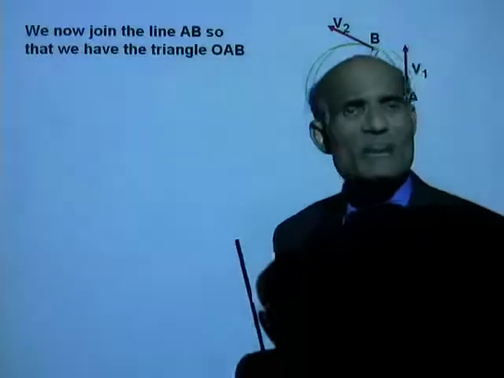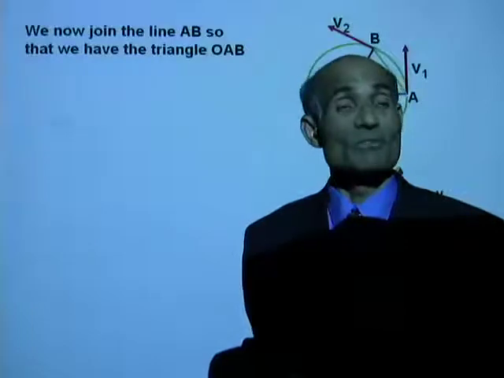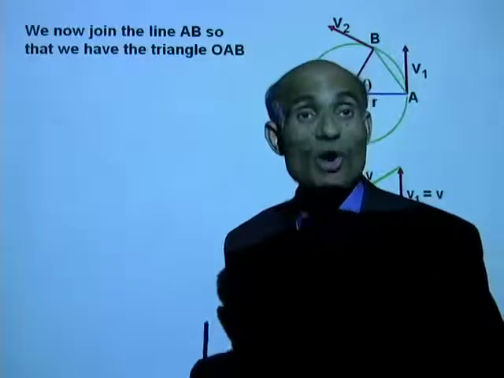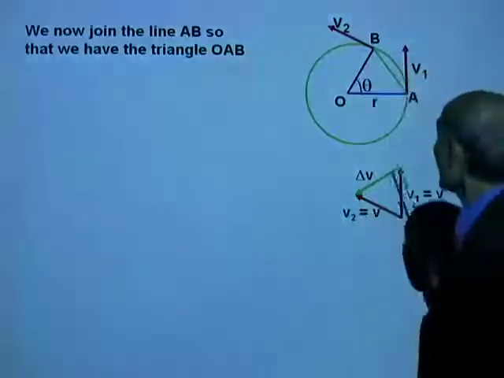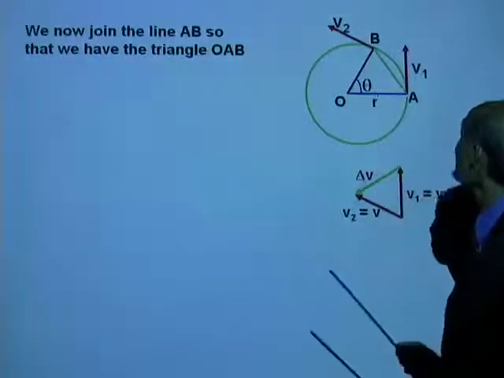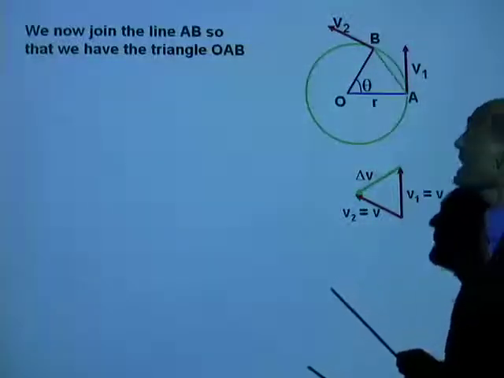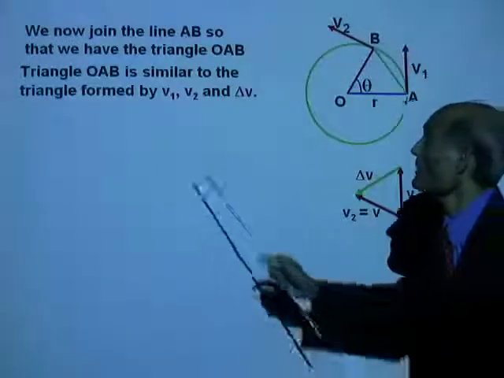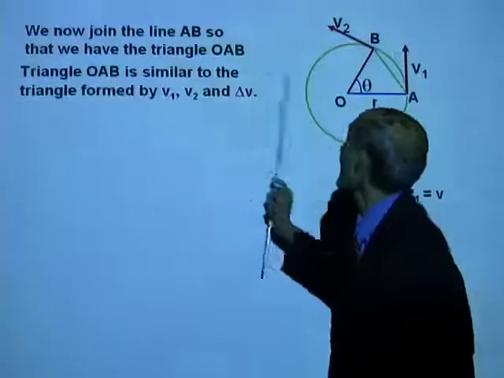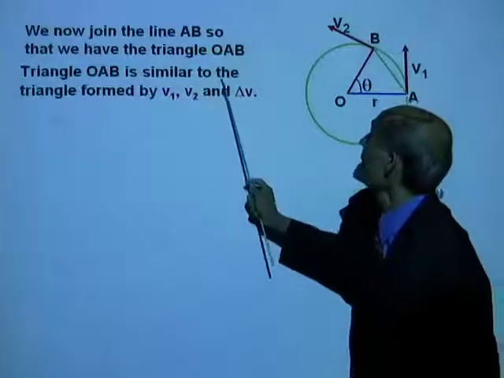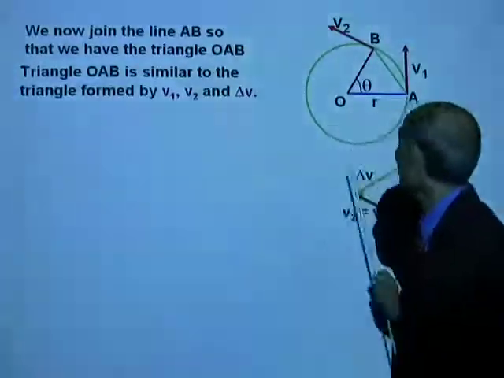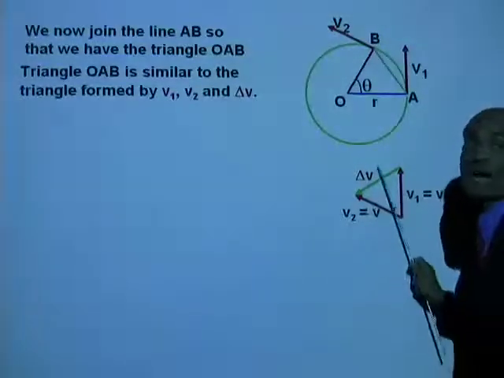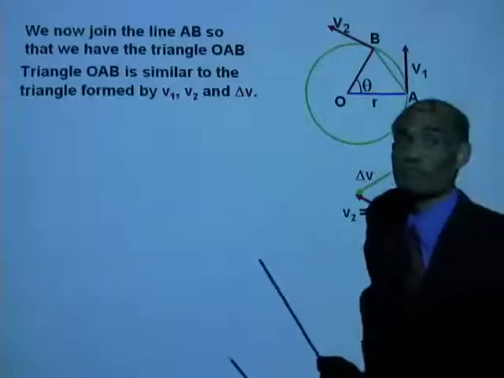What are similar triangles? Well, similar triangles have their angles all equal. Now, are these two triangles similar? Yes, actually they are similar. Their angles are the same. The triangle OAB is similar to the triangle formed by vectors V1, V2 and delta V.